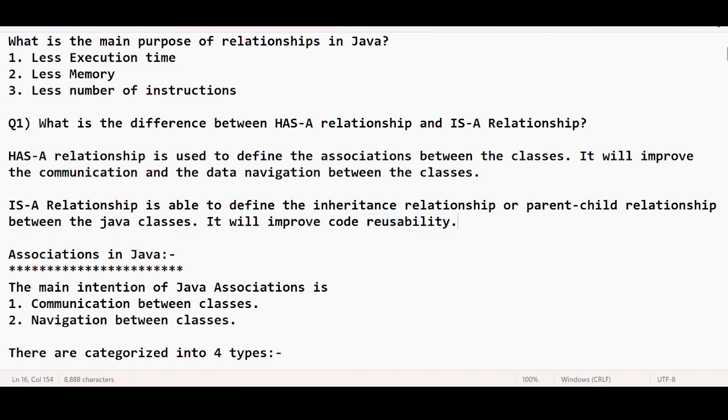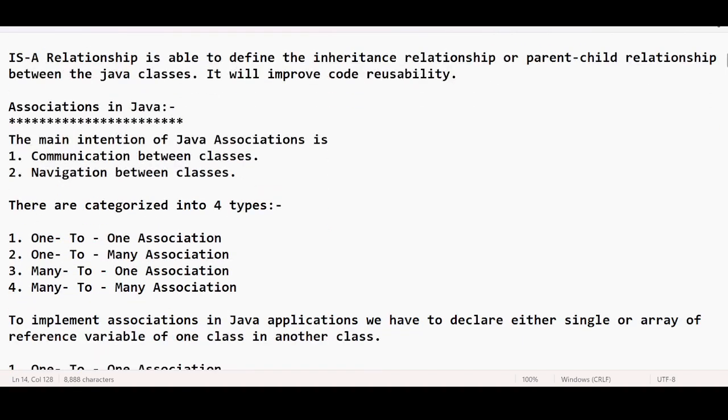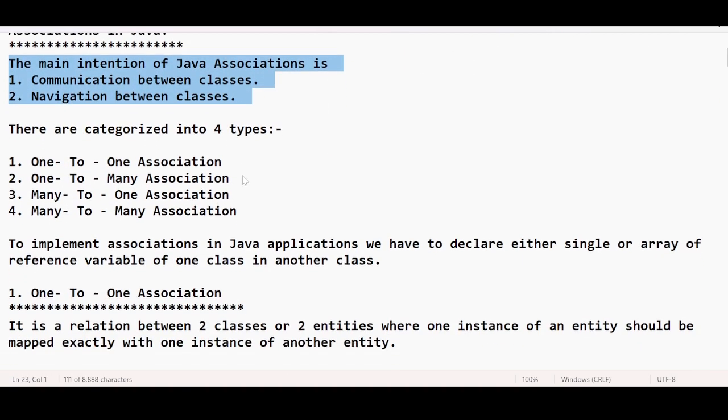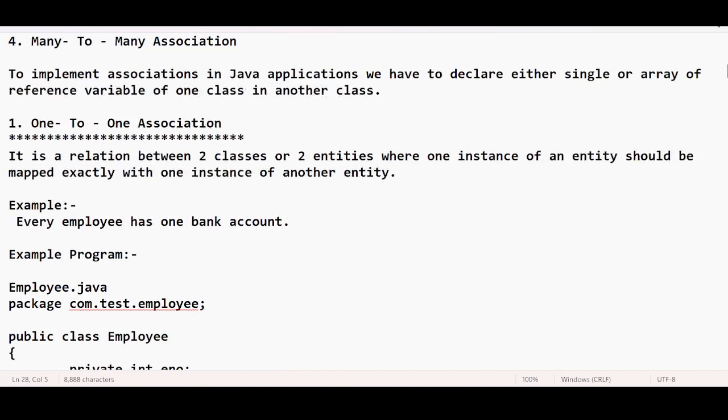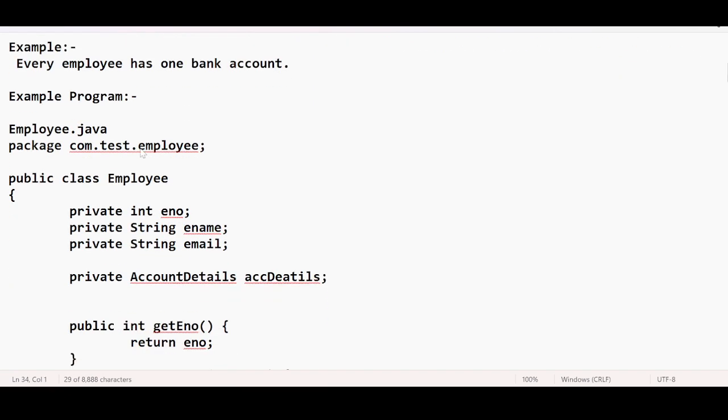For now, the has-a relationship is being discussed because we are trying to understand how data navigation and communication happen between two entities. Whenever you hear the term has-a relationship, you should get this line into your mind: to improve communication and data navigation between classes. This is the main intention of association. Under association we have many subcategories: one-to-one, one-to-many, many-to-one, many-to-many. I have given one example under each subcategory, and we have seen these things practically as well.